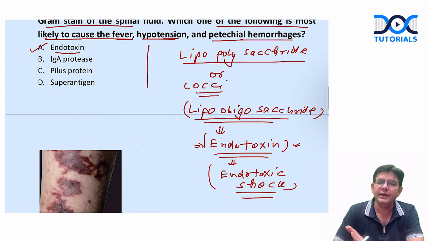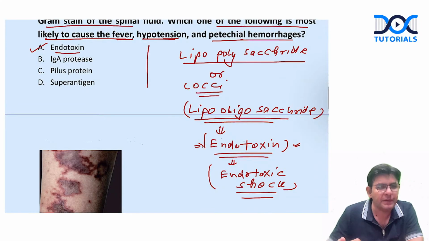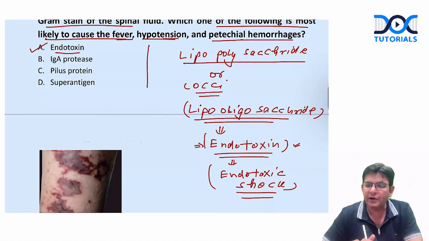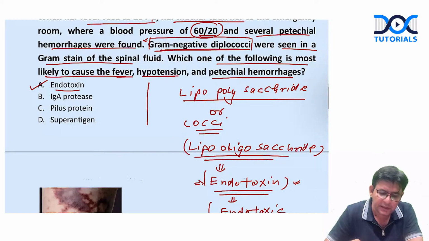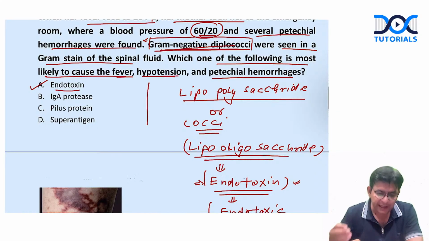So this is the way things will be coming up in future, either in the next exam or in the NEET exam, whatever it is. That particular thing will also be tested in that sort, and in your university exam also. They will try to confuse you by changing only this thing. Somewhere they will write gram negative diplococci, somewhere gram positive cocci, or gram positive bacilli, gram negative bacilli. They keep on changing that, and along with some small changes in this scenario, they will try to confuse you.